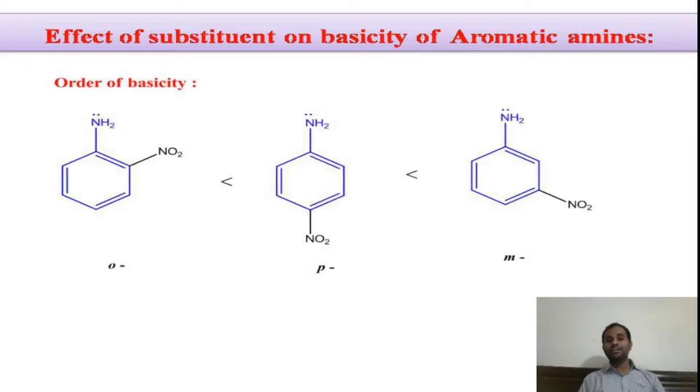The para nitro group will effectively withdraw the electrons from the amine group, thereby the electron density decreases in this para nitroaniline, and its basicity decreases. So finally we can say that the meta nitroaniline is more basic than the para, than the ortho isomer. Right? This is what we have learned about the effect of substituents on the basicity of aromatic amines.